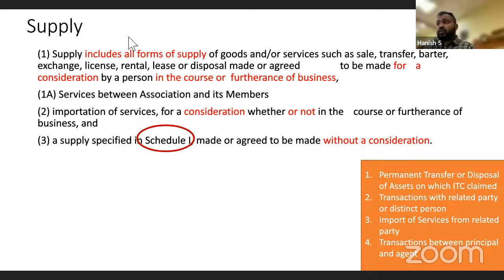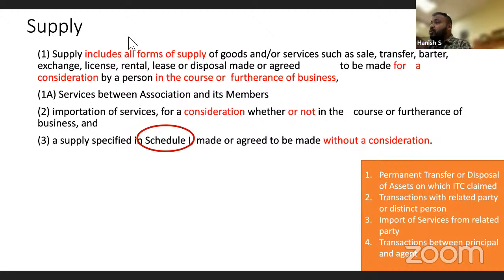But to Ravish, what does it say? Sir, collected, 1 lakh rupees collected. I am transferring it to you so that he gets the commission. So in this case also, Harshvardhan is getting commission from Ravish, interest from the customer. But this interest is for a transaction which is deemed to be a supply.